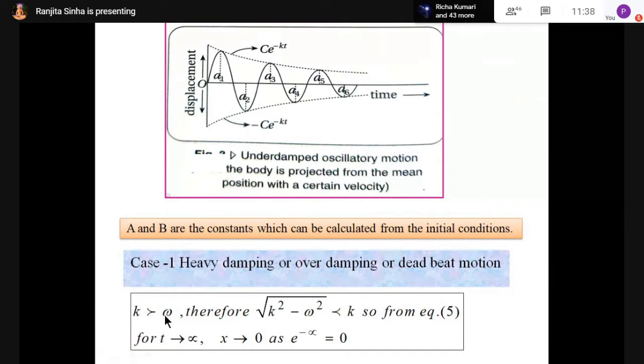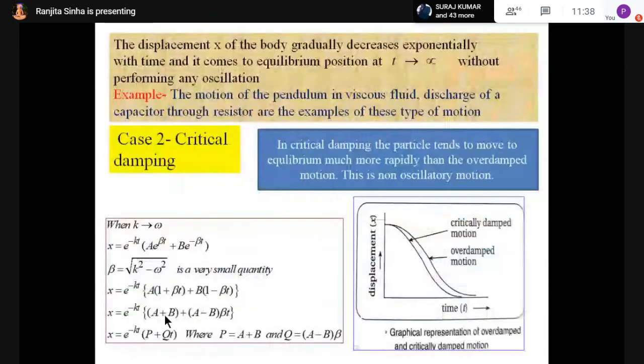Now the next case I am discussing. It is written that displacement x of the body gradually decreases exponentially with time, and it comes to the equilibrium position at t equal to infinity. Equilibrium position means there x equal to 0, so no displacement is there, without performing any oscillation.